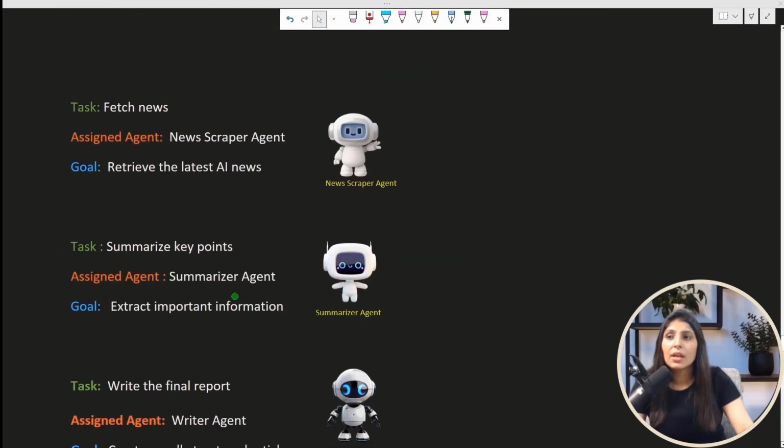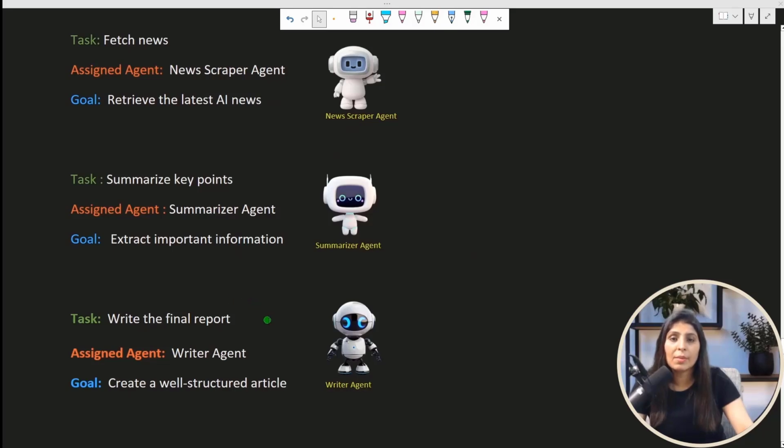So like this, over here, in case of news summarization, to fetch the news, this task is assigned to this agent and the goal is this. Once we get the news, to summarize the key points. Now the task is to summarize the key points. To summarize the key points, this agent is used, and the goal is to extract important information and then to write the final report. The task is to write the final report. This task is getting assigned to the writer agent, and the goal is to create a well-structured article. So for every task, you will provide these details.